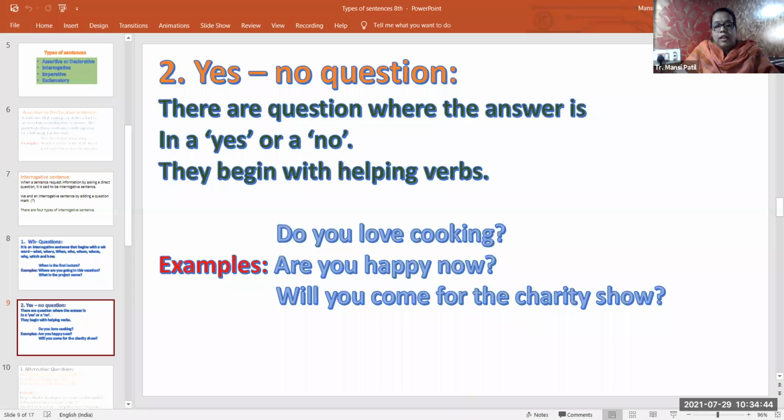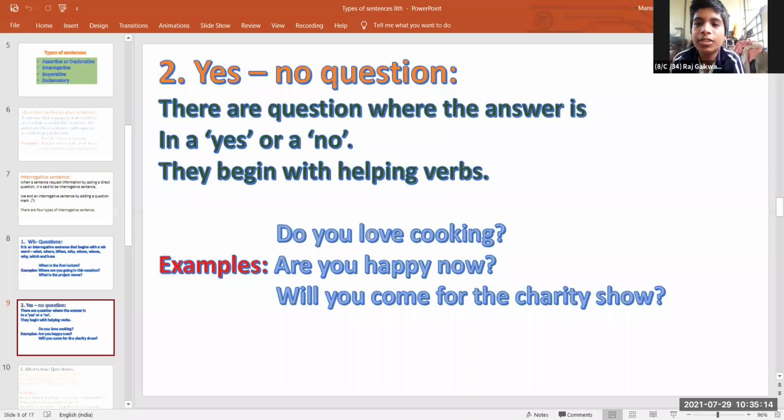So here I would like to ask Prathamesh, unmute yourself. Prathamesh Sawant, unmute yourself. Raj Gaikwad, unmute yourself. Yes, teacher. Read the examples given.